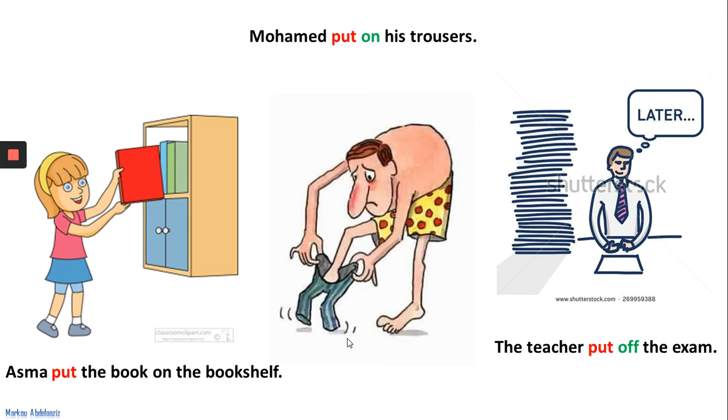Please look here that we have the same verb, which is put. In the second example we have it with on, but here we have it with off. Let's see whether it keeps the same meaning or whether it changes according to the context of the sentence. The teacher put off the exam. So when I say the teacher put off the exam, what does put off mean? Okay? It means that.